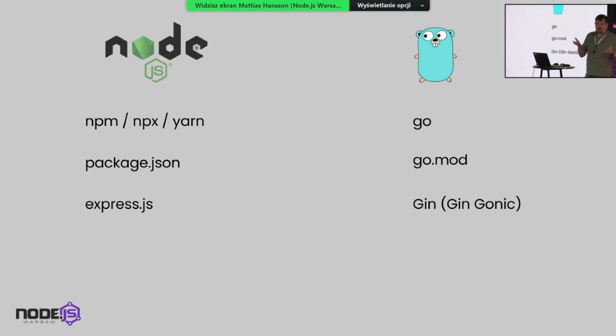Express.js is a de facto standard. It's actually so good that I would say more Node.js developers know how to use Express.js than even the built-in HTTP library, to be honest. And the thing that is the most like it in Go is Gin. It's actually called Gin-gonic, but everyone is saying Gin. Gin-gonic is, of course, a play on words, as you understand. They like to put the Go in their libraries in some cases.